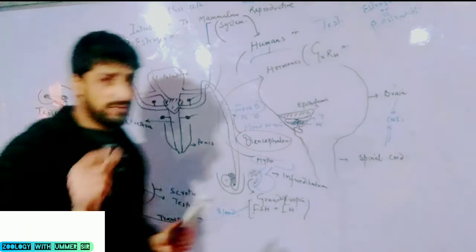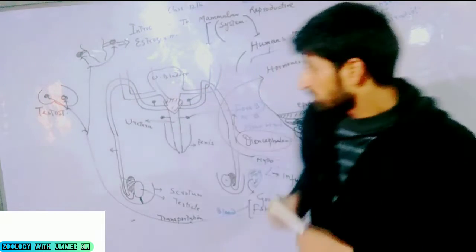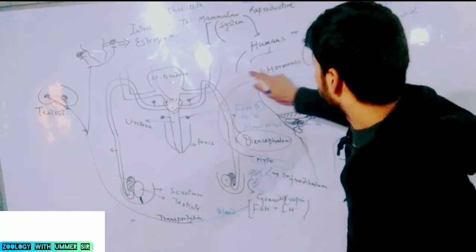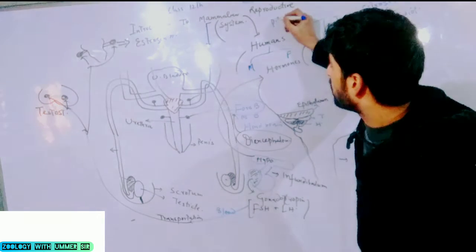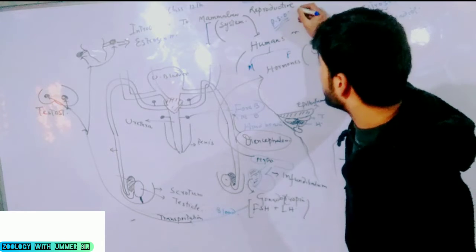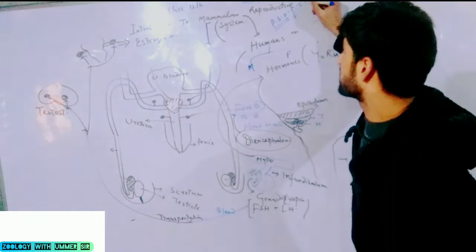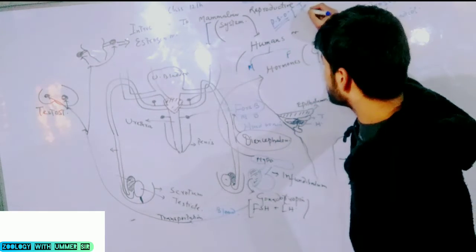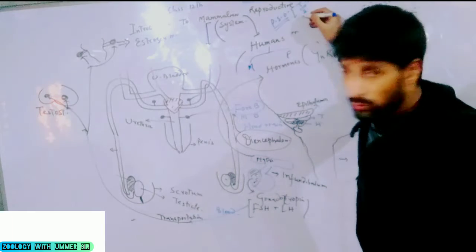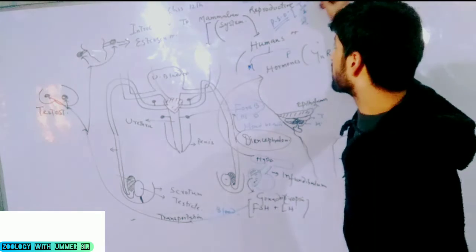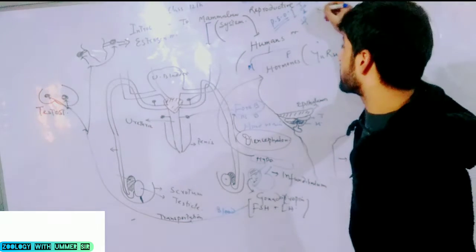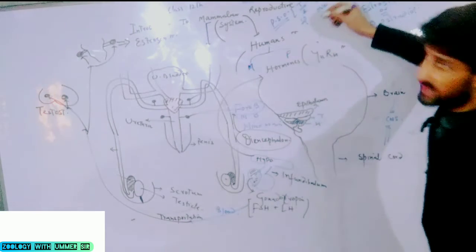So right now, what we have learned is that in case of humans, both males as well as females, there are present primary sex organs. The primary sex organs include testicles plus ovaries. The basic function of testes is to undergo spermatogenesis and produce sperms, and the basic function of ovaries is to undergo oogenesis and produce ova or egg.